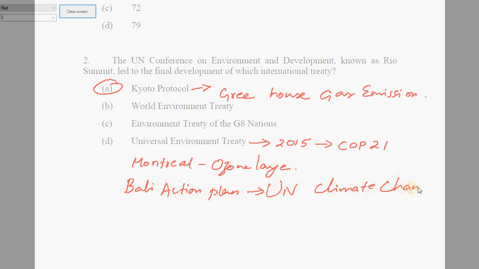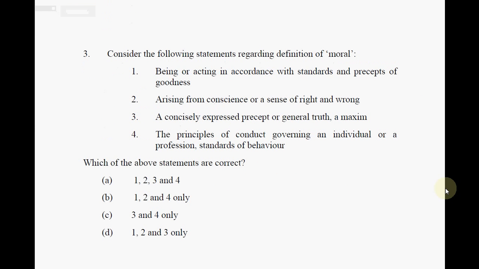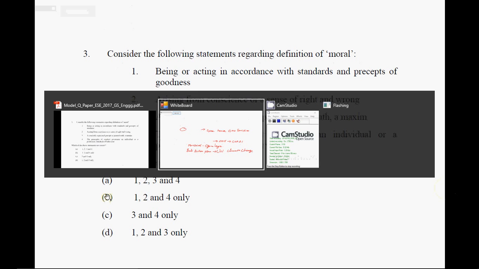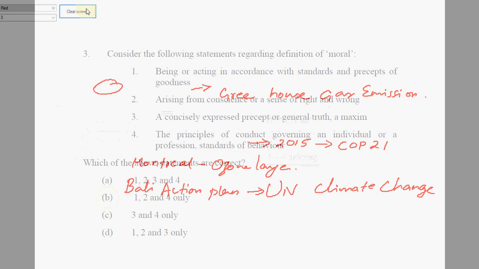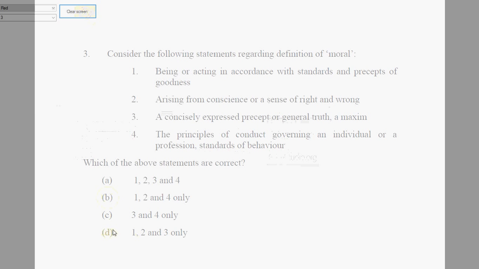So this is something that I think you should know for the current affairs part. Now to talk about the third question, which asks which part is moral. The solution here is D, 1, 2, 3. And the fourth one is actually not a moral. The fourth one is called ethics.